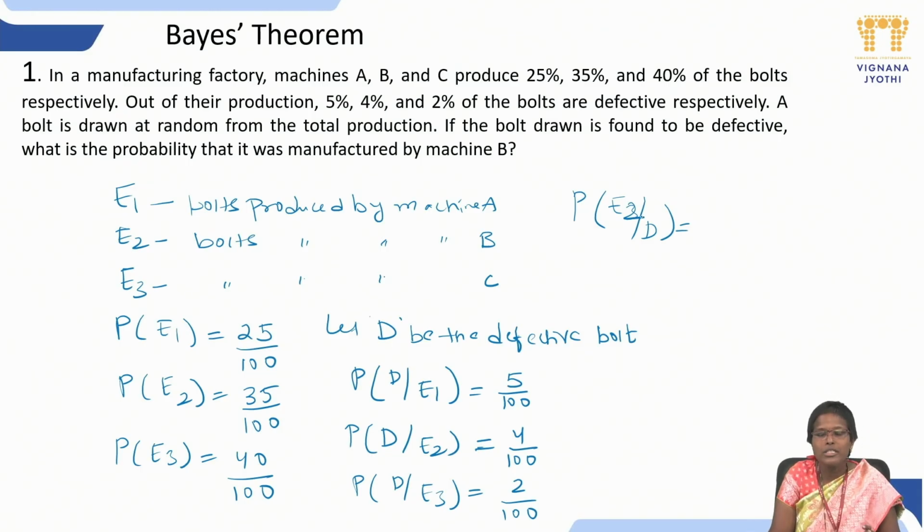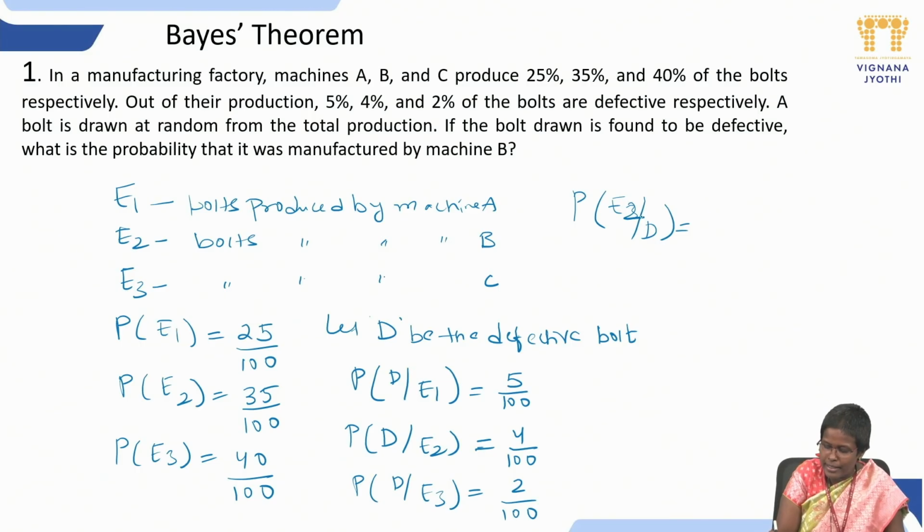So what is the meaning of that? The denominator work has already been completed. Initially the person has picked up the defective bolt, so the denominator work is done. What is the probability that it must come from machine B? So this is the notation. What does the Bayes theorem say?